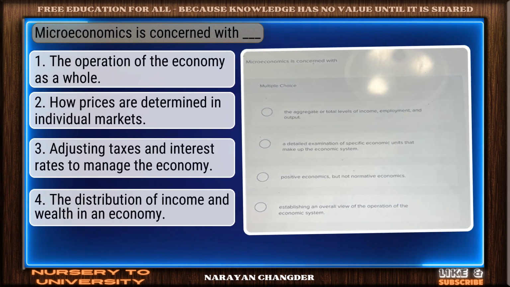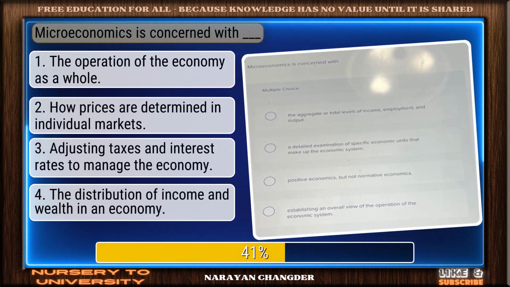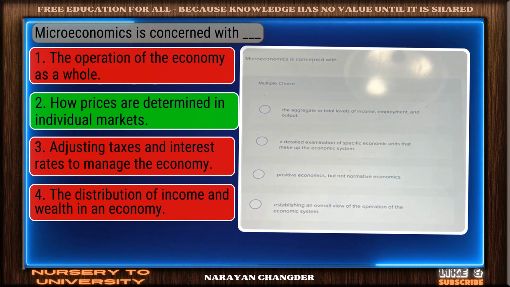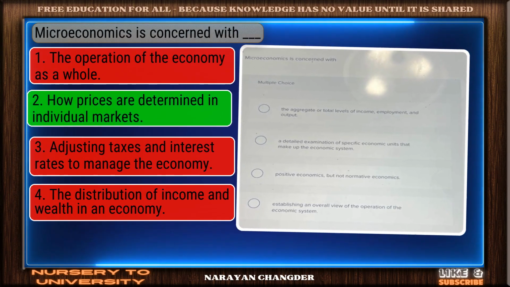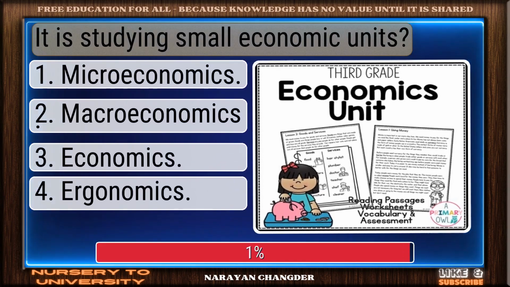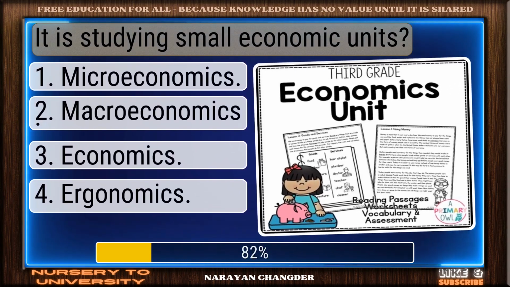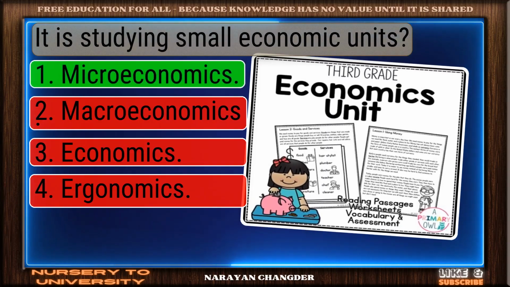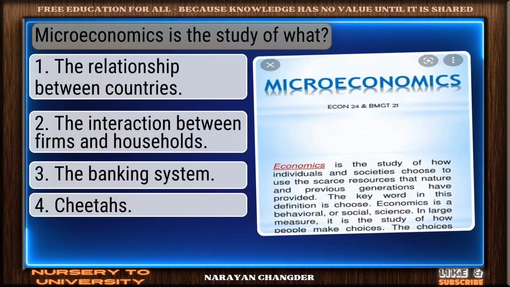Microeconomics is concerned with dash. Good job. Your answer, how prices are determined in individual markets, works well here. It is studying small economic units. Good thinking. Microeconomics is the right answer.